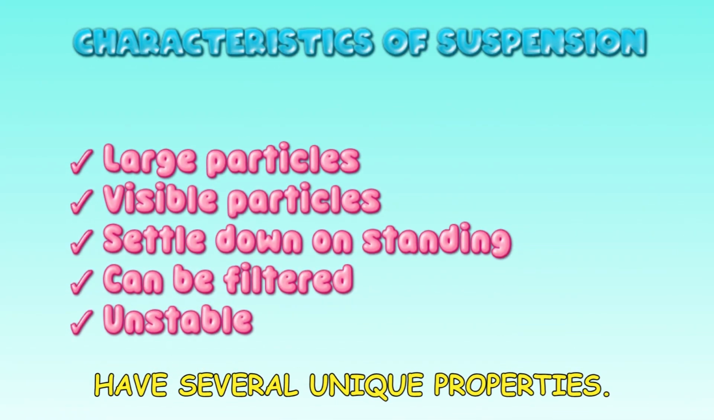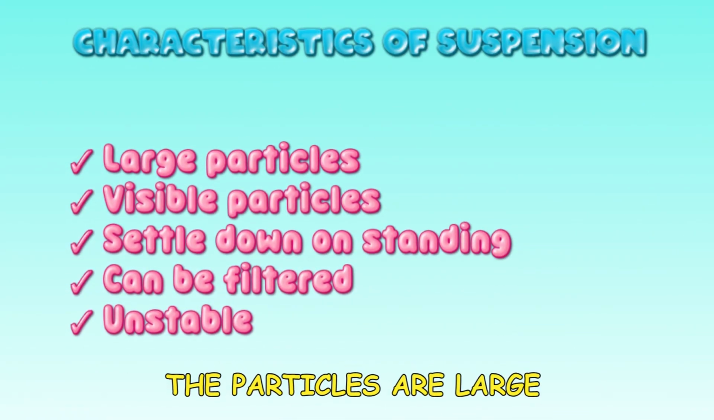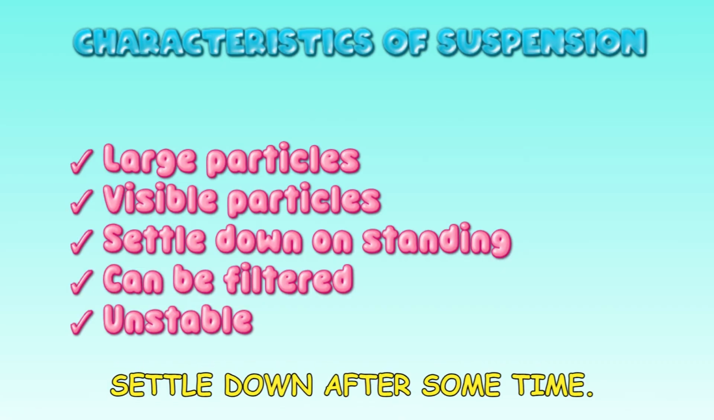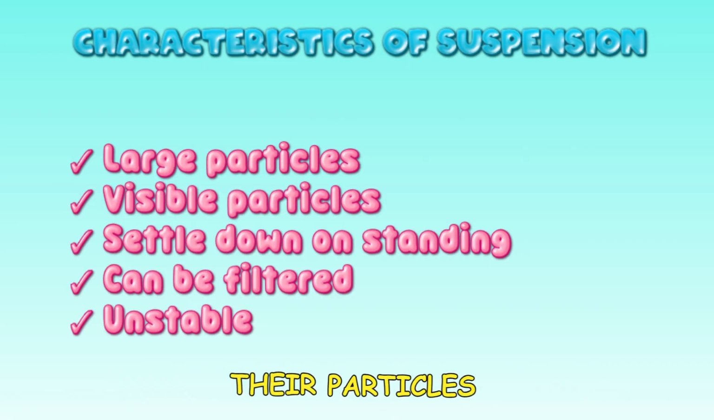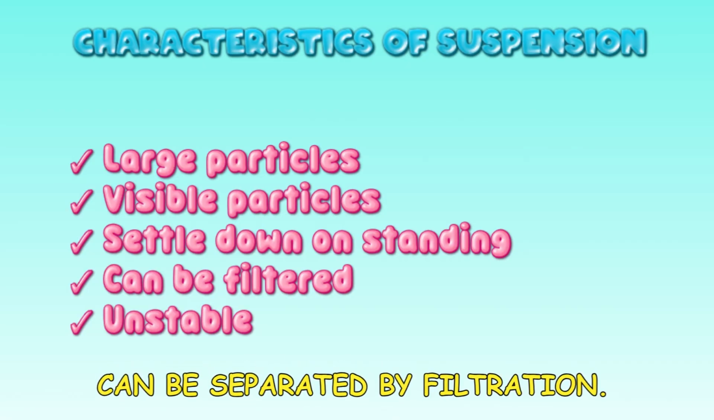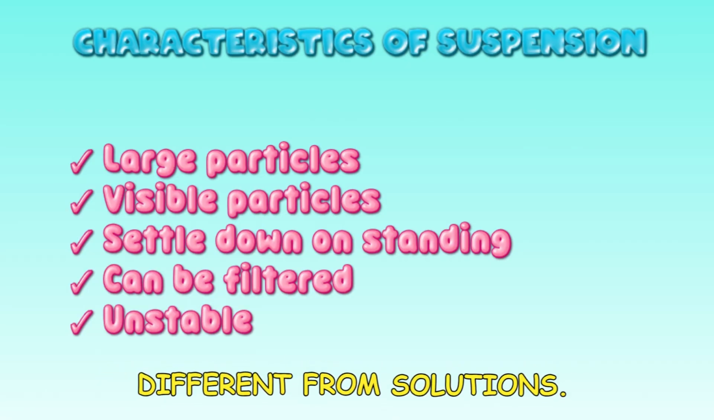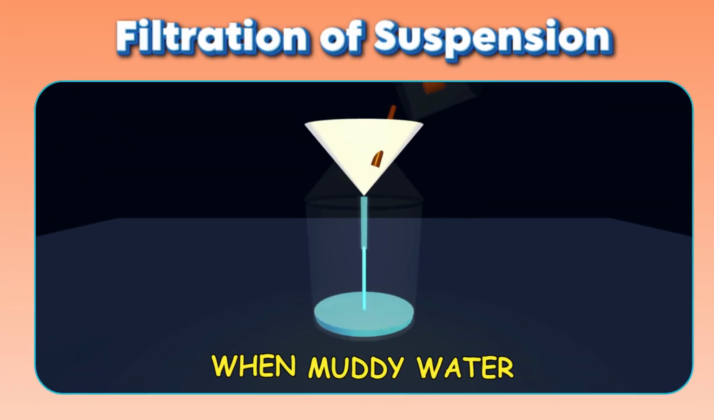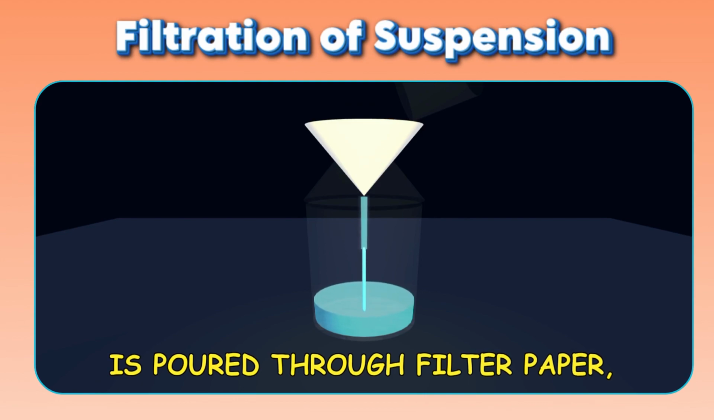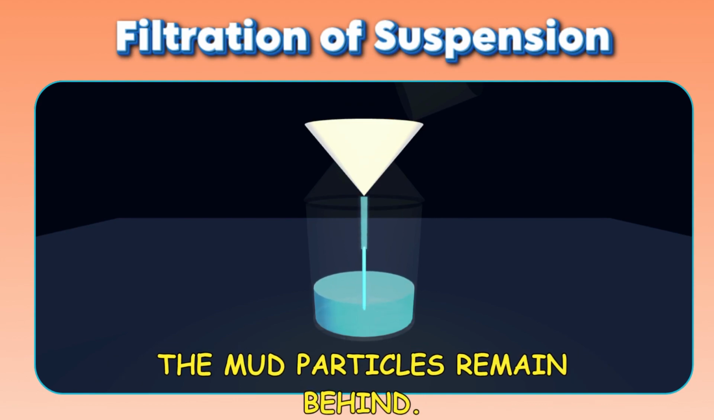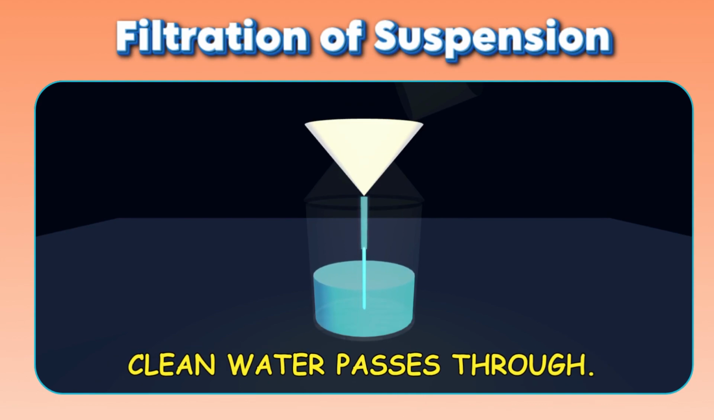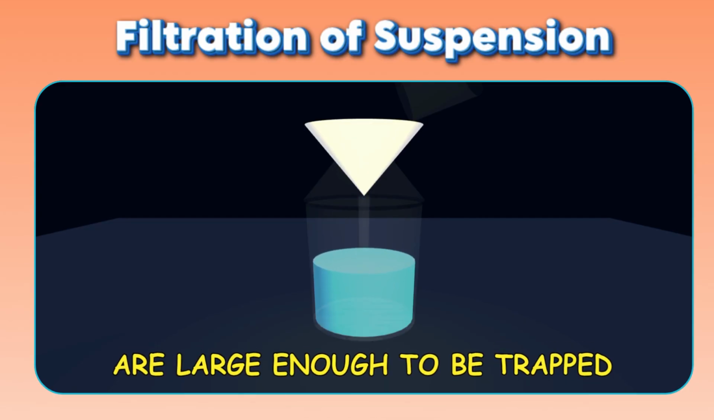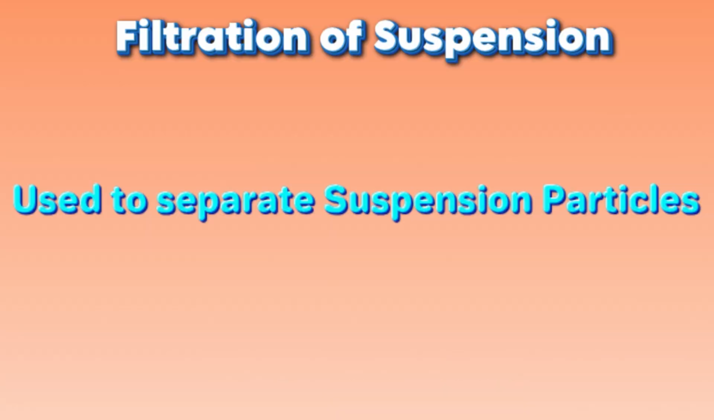Suspensions have several unique properties. The particles are large enough to be seen. The particles settle down after some time. Suspensions are not stable. Their particles can be separated by filtration. This makes them very different from solutions. Let me show you how filtration works. When muddy water is poured through filter paper, the mud particles remain behind. Only clean water passes through. This proves that suspension particles are large enough to be trapped by the filter paper.